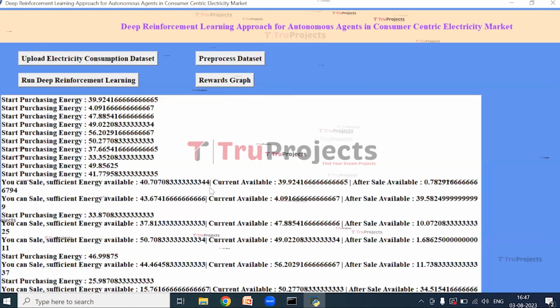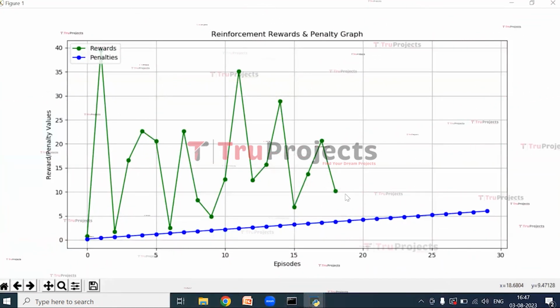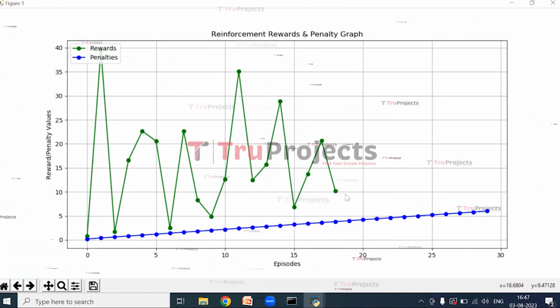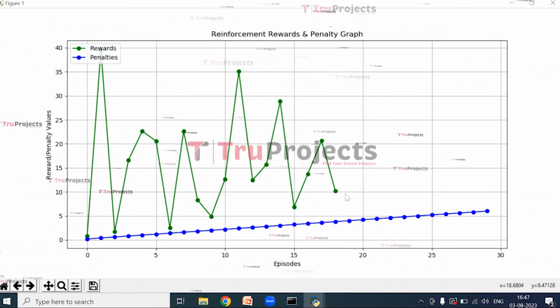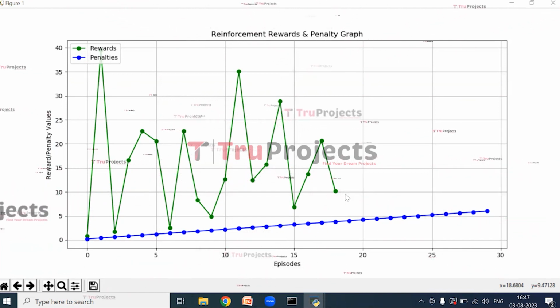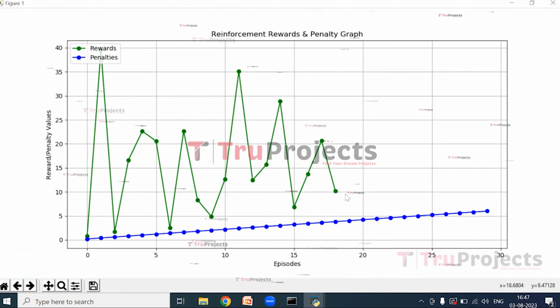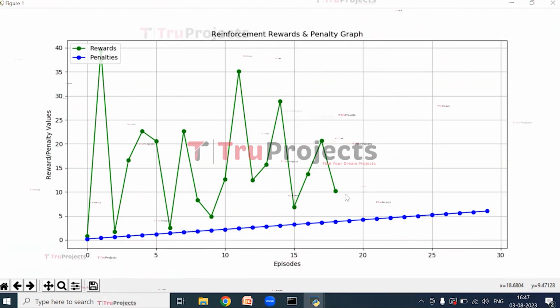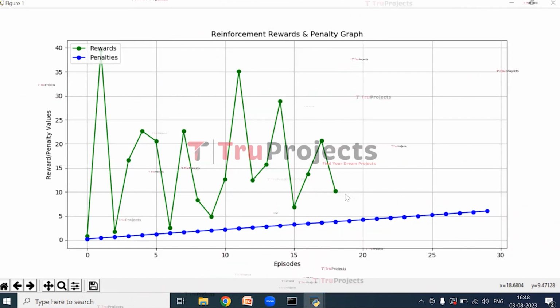Click on rewards graph. So this is the reinforcement rewards and penalty graph. X-axis represents actions or episodes and Y-axis represents rewards or penalties. And we can see most of the time the algorithm got high rewards and less penalty, as the algorithm will predict closer to accurate value. So in actual requirement and predicted values, little differences will be there. And those little differences are called MSE, mean square error. So the lower the MSE, the higher is the reward and lower is the penalty.